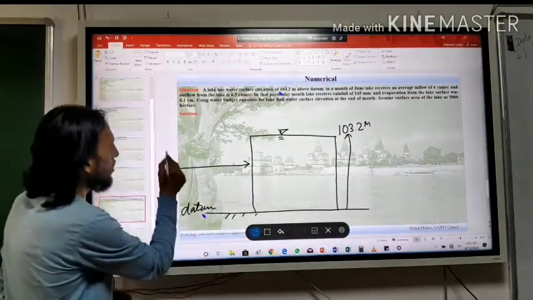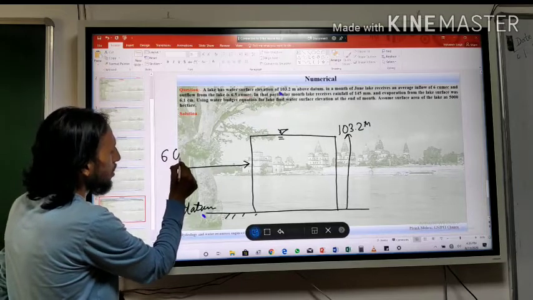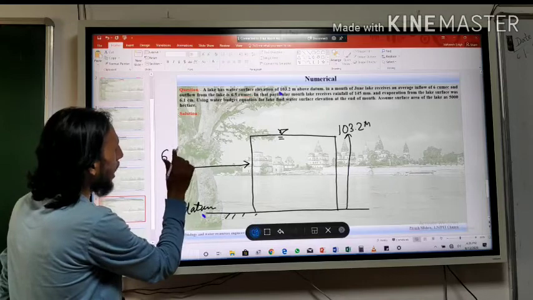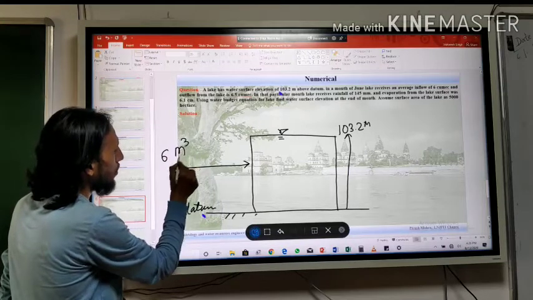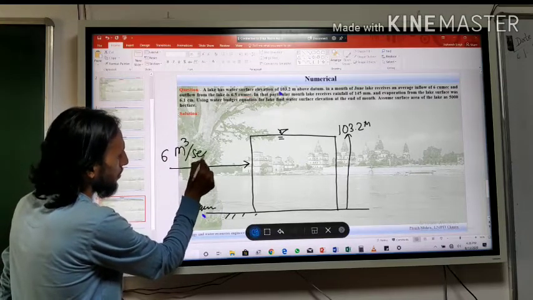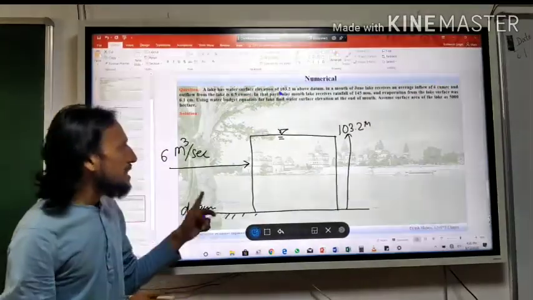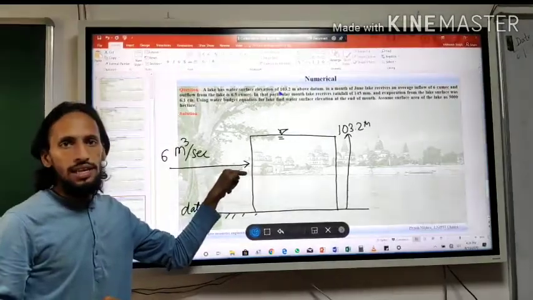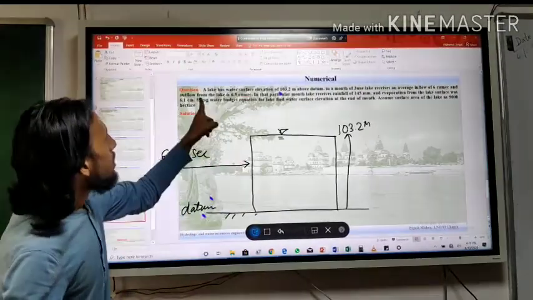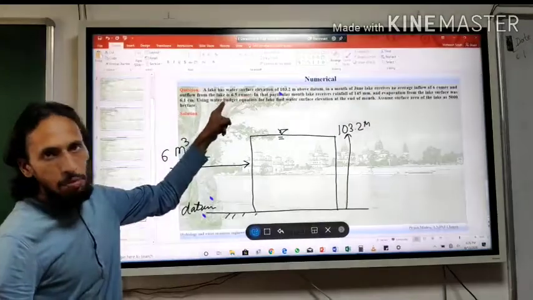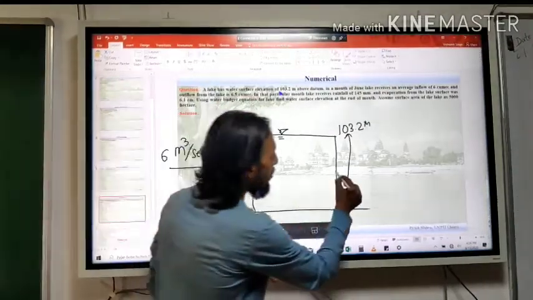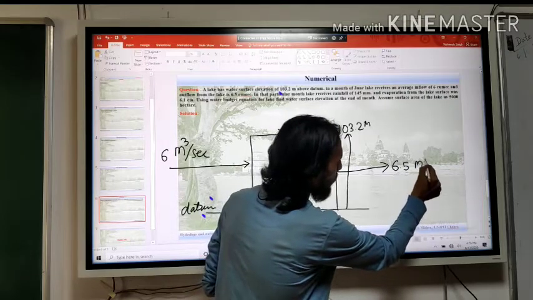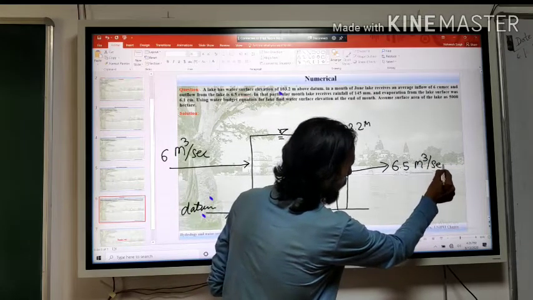Some water, 6 cumec, where cumec means meter cube per second, is the inflow in the lake, and it also says that some outflow is 6.5 cumec. So some water is going out of the lake. How much is it? 6.5 meter cube per second.